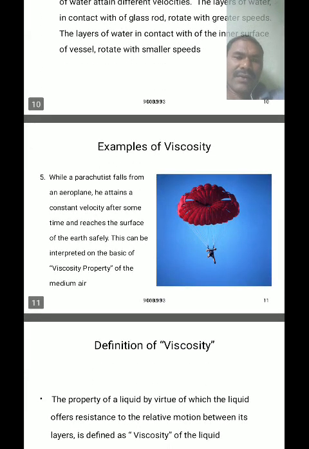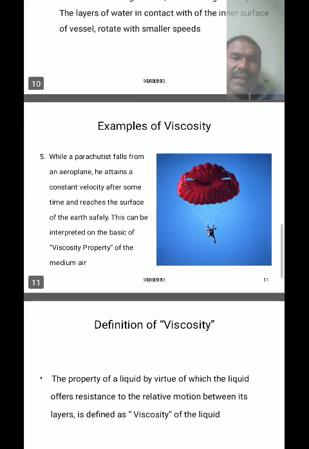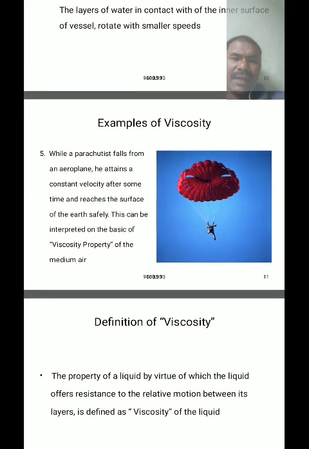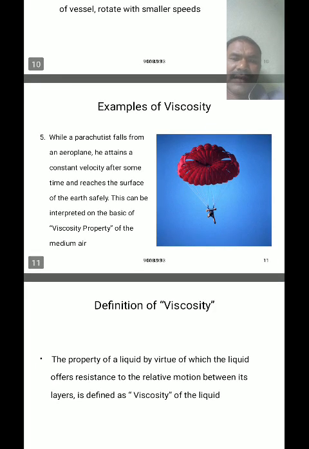Generally, a parachutist, as you have already seen, falls from an aeroplane, attains a constant velocity after some time, and reaches the surface of the earth safely. This can be interpreted on the basis of the viscosity property of the medium of air.